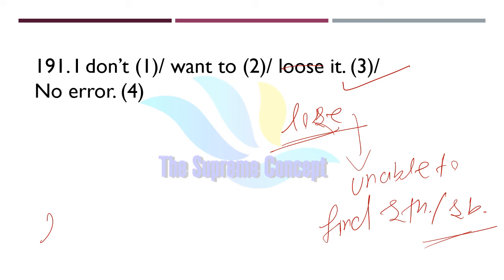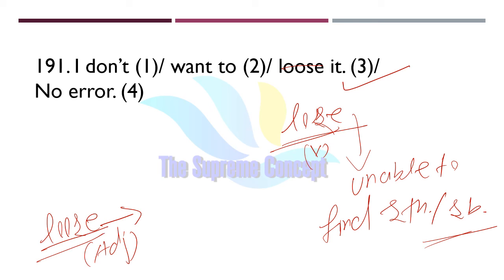And the other loose, that is L-O-O-S-E, this is an adjective actually. This loose is an adjective, and lose is a verb. So this adjective loose shows not firmly fixed, not tight.